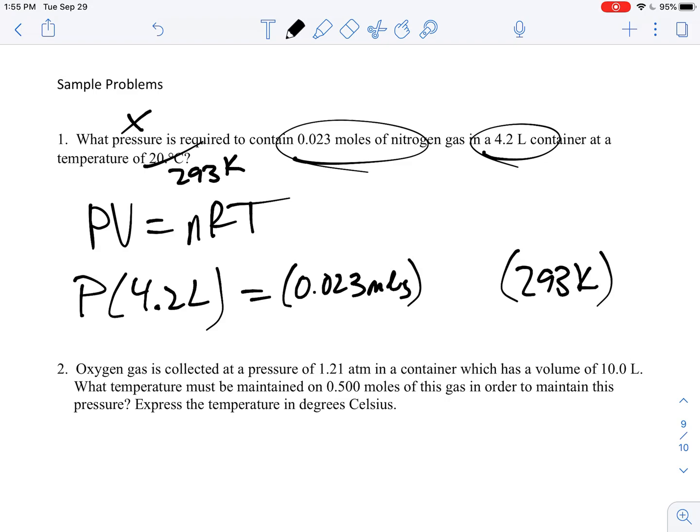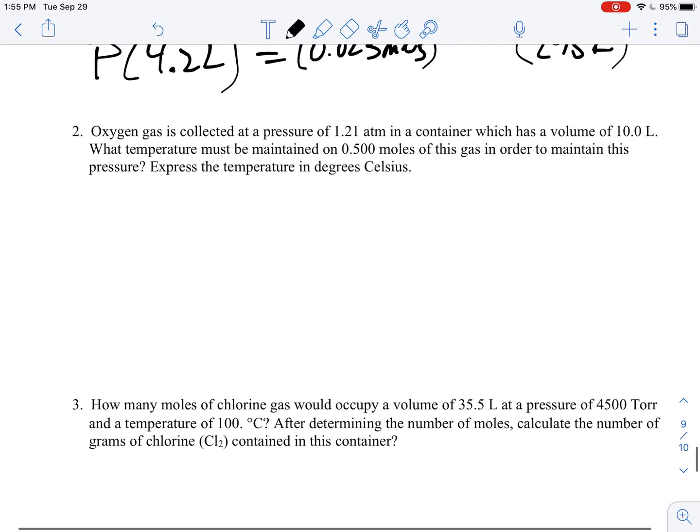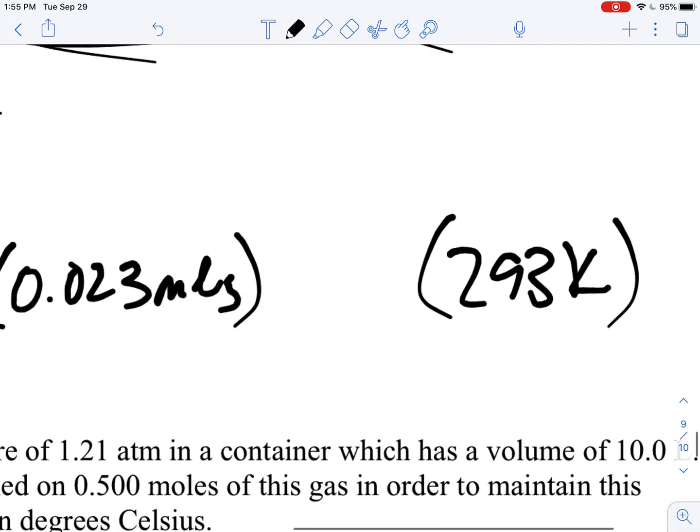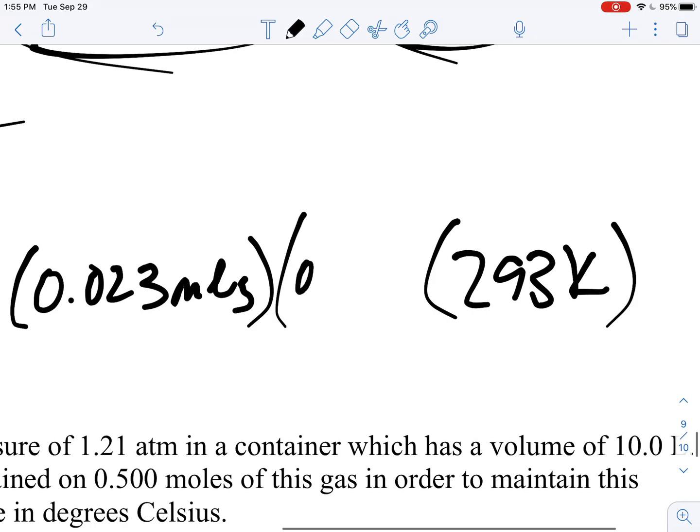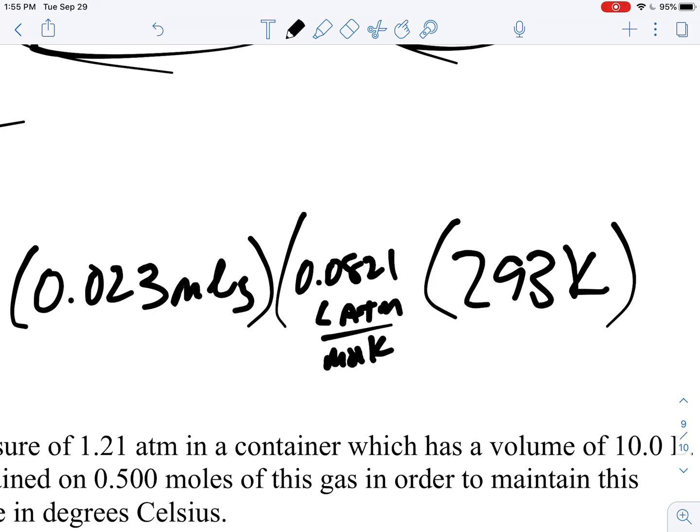And then my R, because I am in... you know what? I can choose. It doesn't even say. So I can choose the 62.36 or I can choose the 0.0821. I can choose either of those that I wish. My go-to is always 0.0821, and that's in liter atmospheres per mole Kelvin.